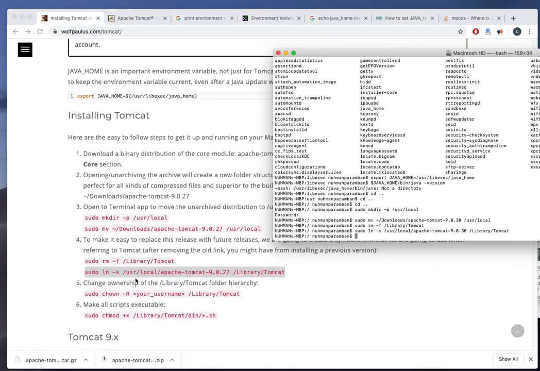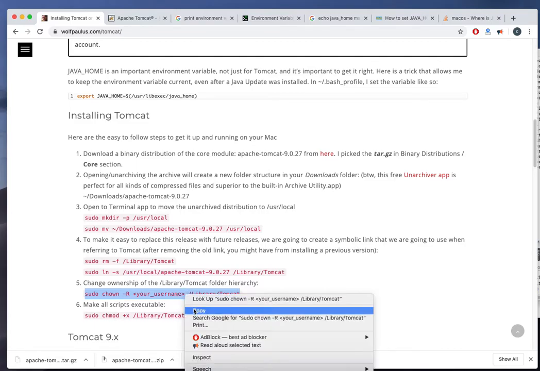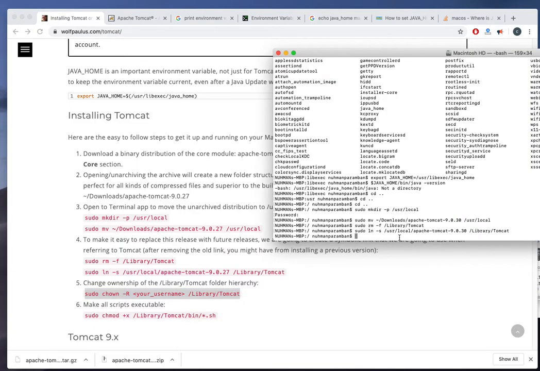Okay, so that's what we did. Then what else do we need? I need to change my permission here. Then only it's going to work. So I'm copying this one, and I need to paste my username here. Okay, that's done.